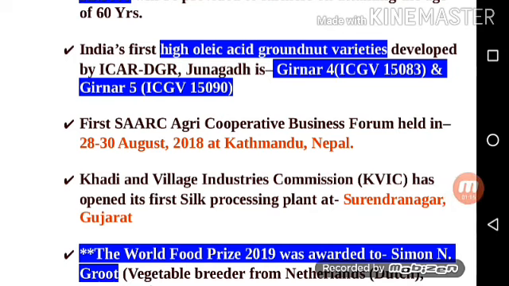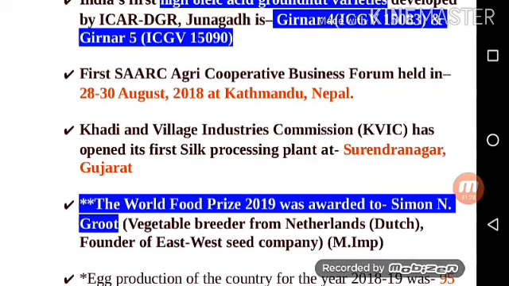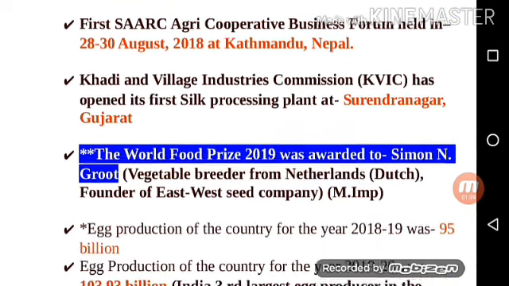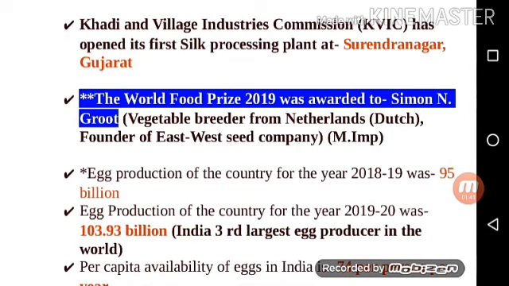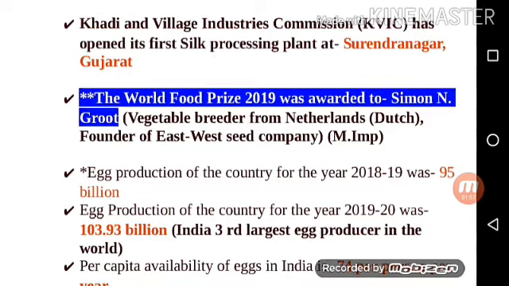Next point is first SAARC Agri Cooperative Business Forum held on 28 to 30 August 2018 at Kathmandu, Nepal. Next point is Khadi and Village Industries Commission KVIC has opened its first silk processing plant at Surendranagar, Gujarat. Next point, this one is important point. The World Food Prize 2019 was awarded to Simon N. Groot, who is the vegetable breeder from Netherlands, Dutch, founder of East West Seed Company. This point is most important.